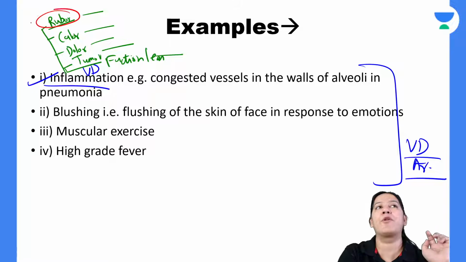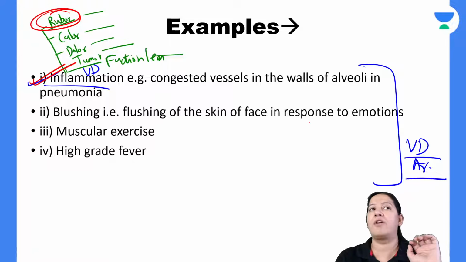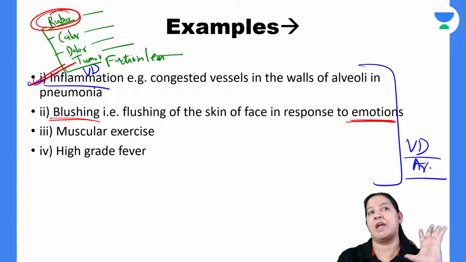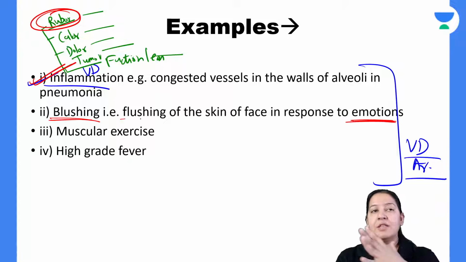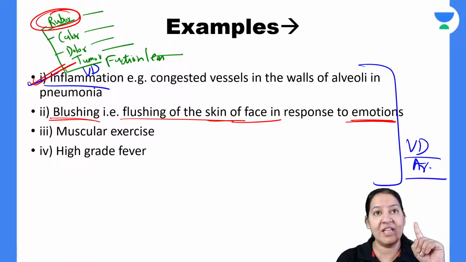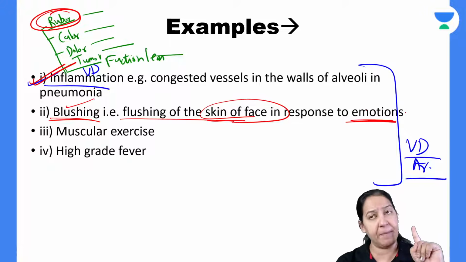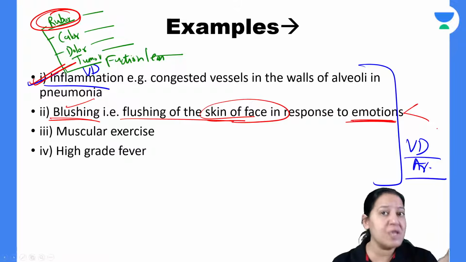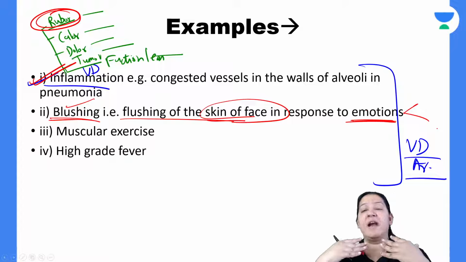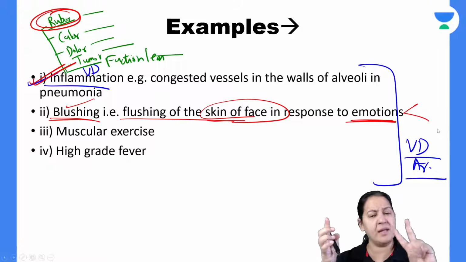I'm interested only in the first one, rubor. The reason for rubor in inflammation is hyperemia, which is due to vasodilatation of the arteries. Now, whenever we have any emotional changes, we have blushing. What do you mean by blushing? Blushing is flushing. The person looks red because of vasodilatation of the cutaneous blood vessels, especially of the face. You may have seen that the face is blushing, either when the person is very happy or very sad. So the face looks erythematous. It is looking red in color. This is another example of hyperemia.